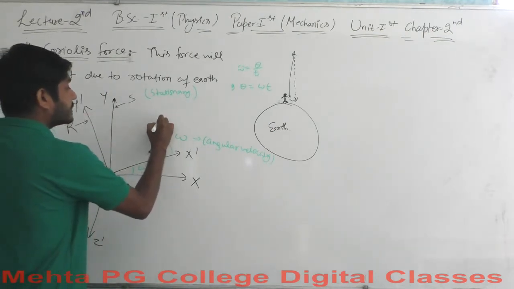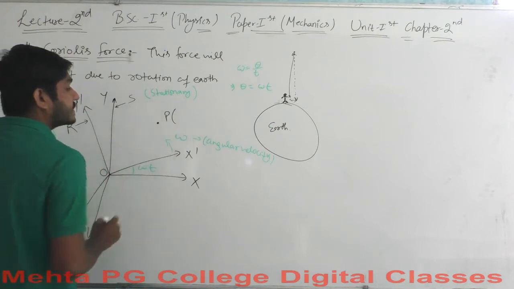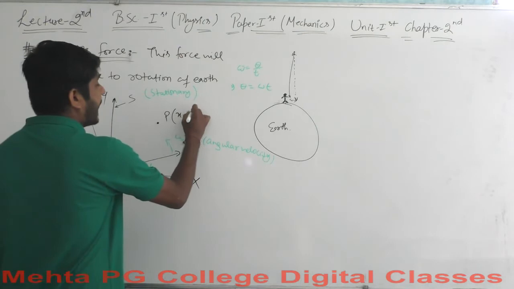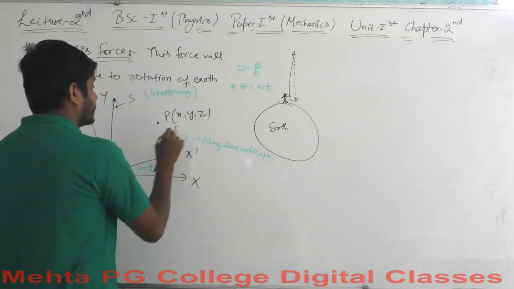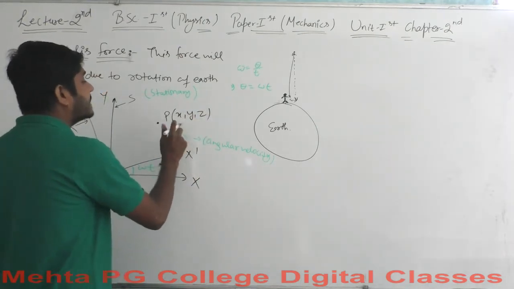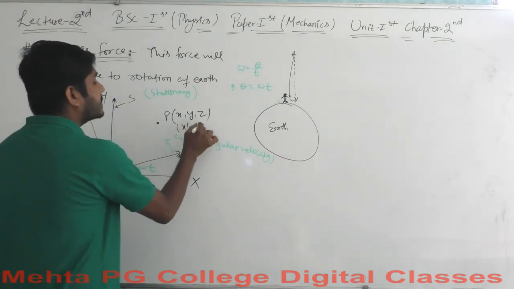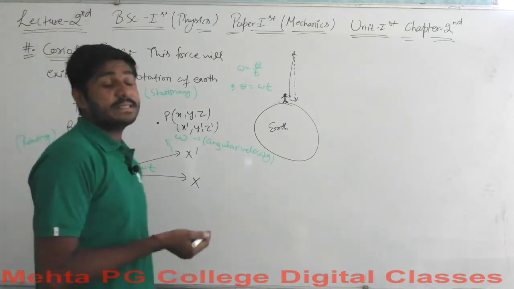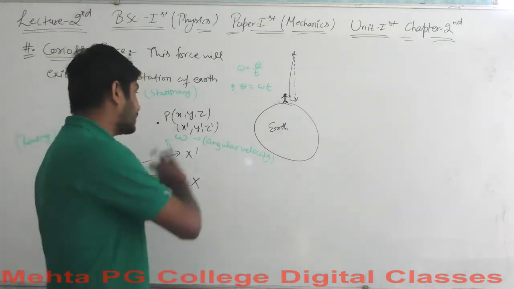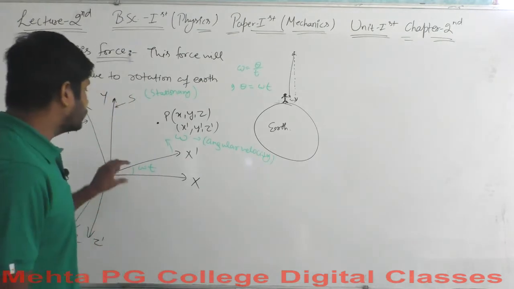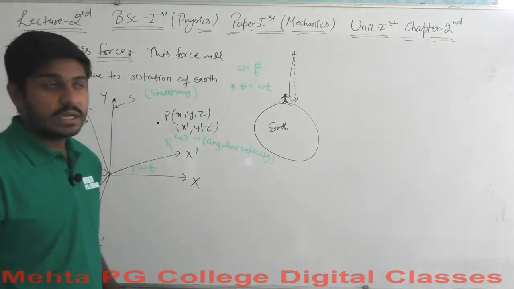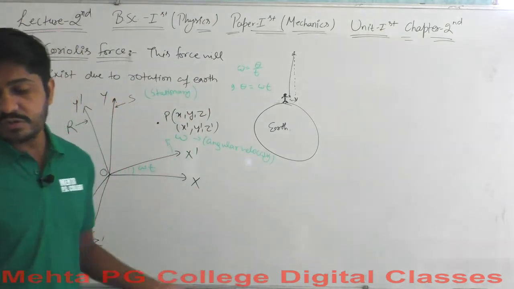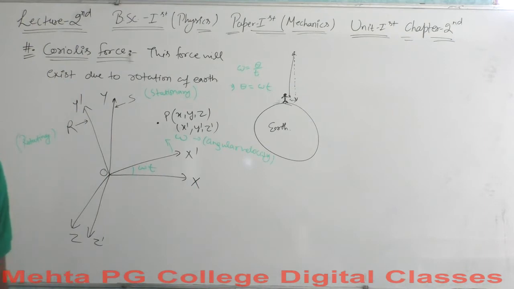Let's say a point P is situated here, and it has coordinates x, y, and z for the stationary frame of reference, and for the rotating frame, let's say the coordinates are x dash, y dash, z dash. These are for any instant of time, because we need this value to be constant so that we can calculate our aspects here. But if this value is no longer constant, then we cannot get that.